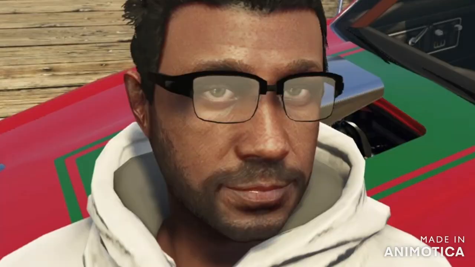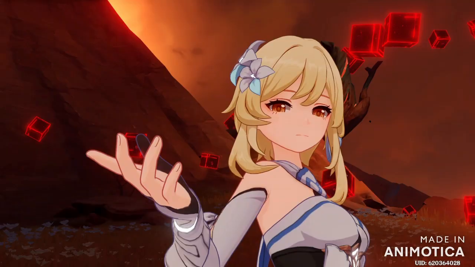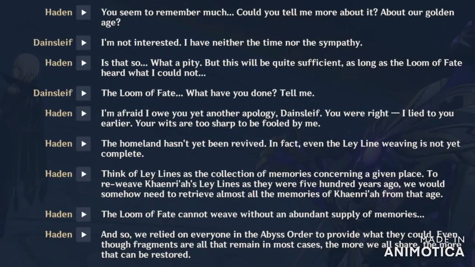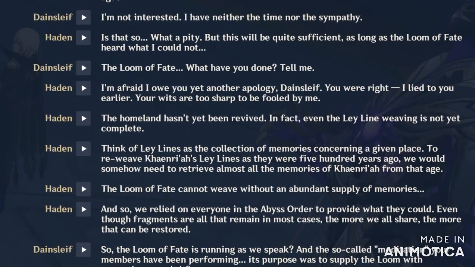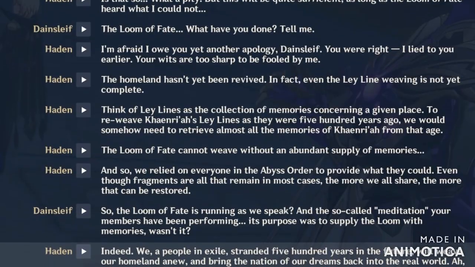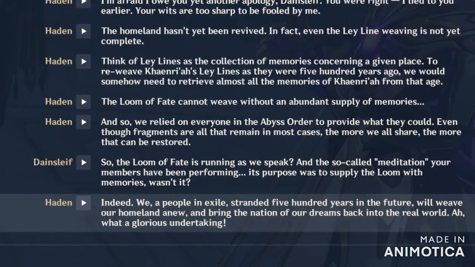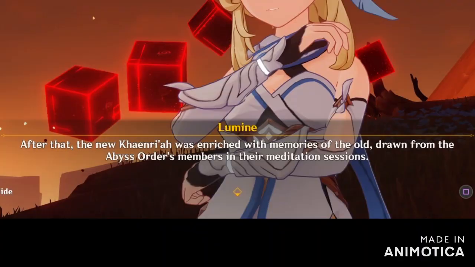Let's talk about Lumine. Lumine has been trying to revive the homeland, aka Khaenri'ah, and the only way she thought that was possible was by rebuilding Khaenri'ah's ley lines. That's what the Loom of Fate was for. However, Khaenri'ah's ley lines were completely destroyed to nothing, and you can't create something from nothing. You need something to create something else. So the plan was to use the last remaining Khaenri'ahs as flash drives, using their memories to recreate the ley lines.